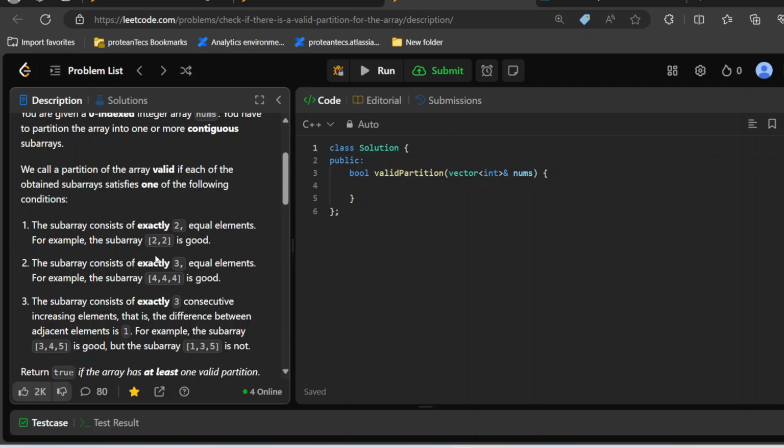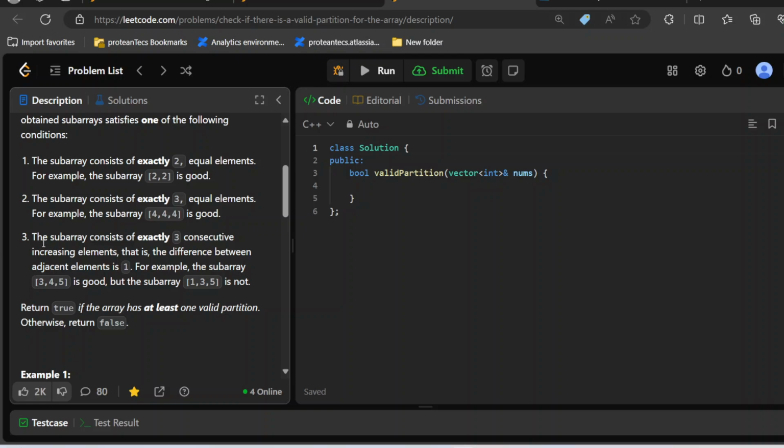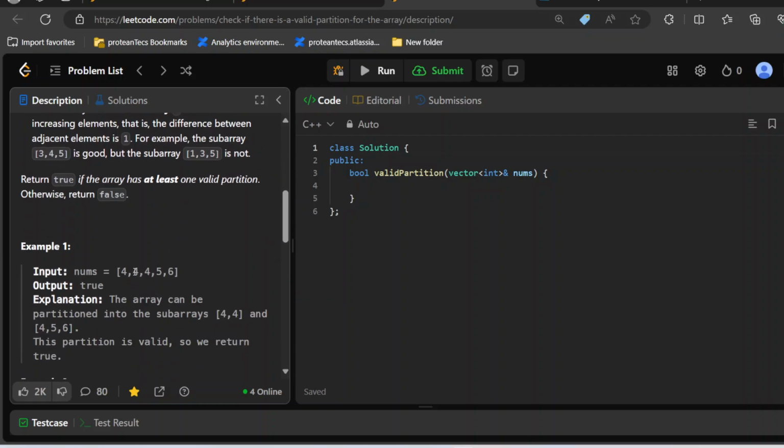I'm talking about each subarray which will be formed. The third condition: the subarray consists of exactly three consecutive increasing elements. That is, the difference between adjacent elements has to be 1. So 3 4 5 is good, but the subarray 1 3 5 or 2 3 8 is not. If we can make the given array into these valid subarrays, then we have to return true, else we have to return false.